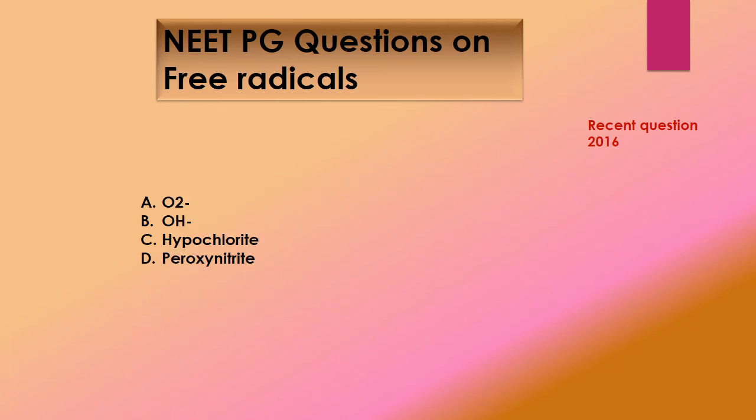The next question, this was also from 2016. Free radical with highest activity is superoxide ion, hydroxyl ion, hypochlorite ion, peroxynitrite ion, and the answer is hydroxyl ion.